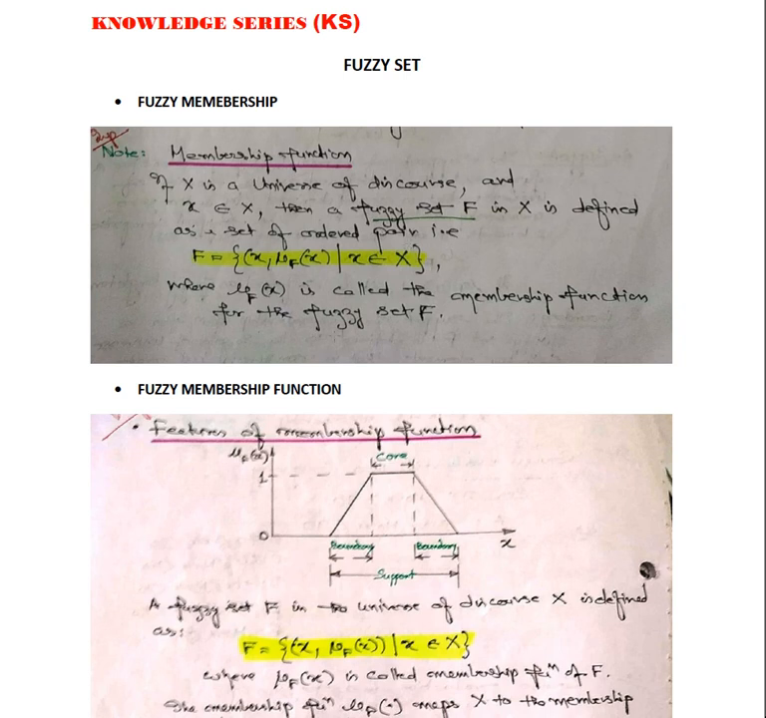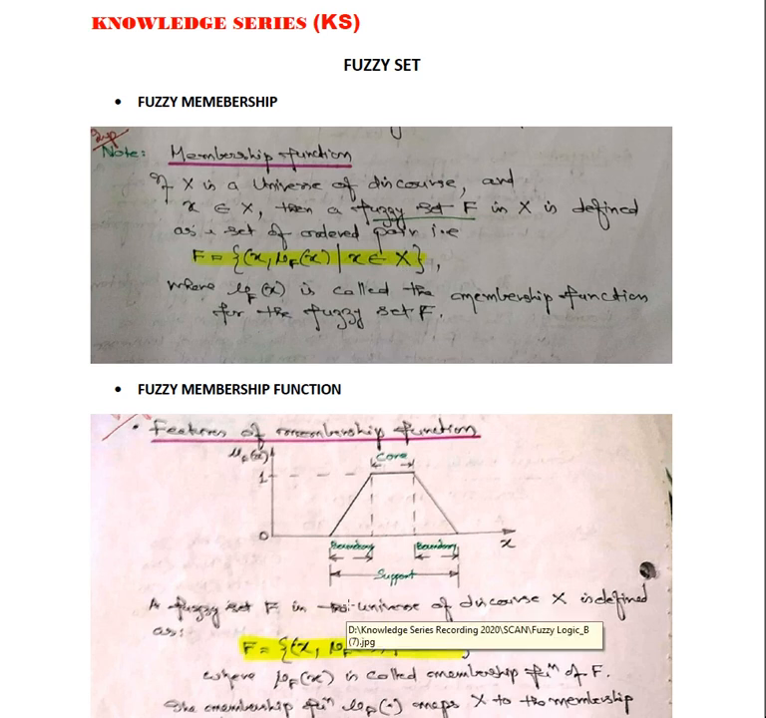So this is the definition of the membership function. You should remember that when you see this figure, it says that an element x of a universe of discourse X is defined in terms of a pair of values, that is x comma mu F of x, such that x belongs to capital X, and this is termed as fuzzy set F. So that is what it means.